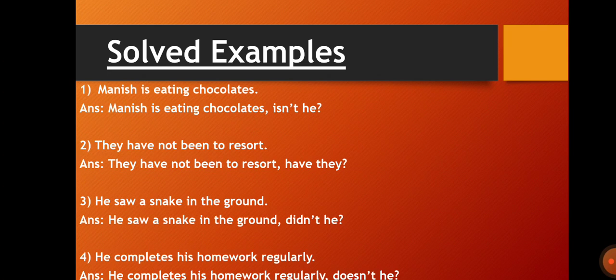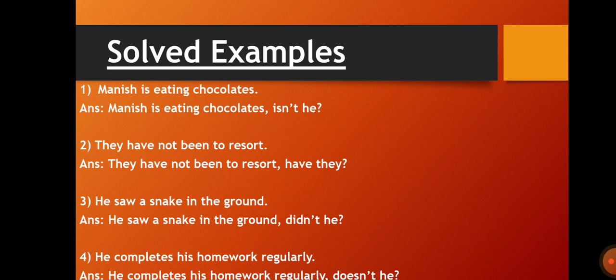Here there is no auxiliary verb, but the verb saw is in the past form. So what do we have to use? Didn't he? He saw a snake in the ground, comma, didn't he? Question mark. Fourth one, he completes his homework regularly.